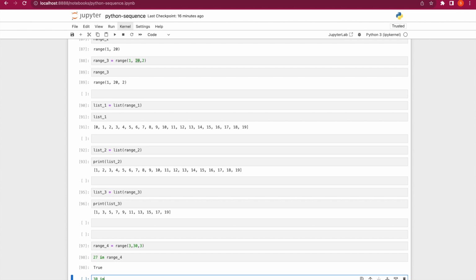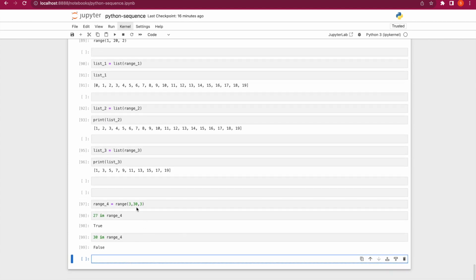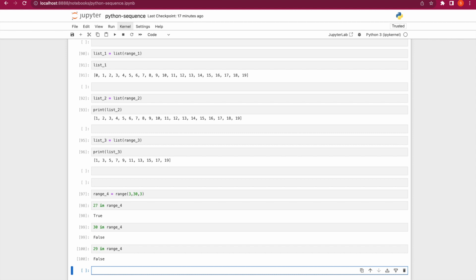Let's do 30 in range 4, right? This will be false because we specified 30, which means the maximum it can ever give us is 29 and not 30, right? Now let's do 29 in range 4. This will also print false because of the step that we have, right? Had the step been just 1, it would be able to get to 29, but because 27 plus 3 is 30, which is out of the range and not equal to 29, this will also give us false, right?